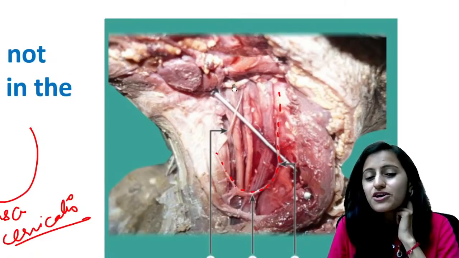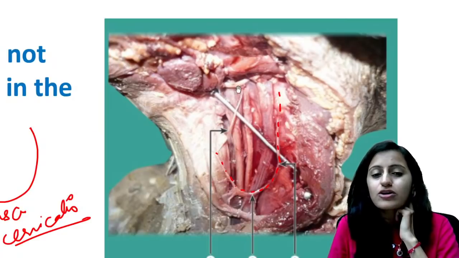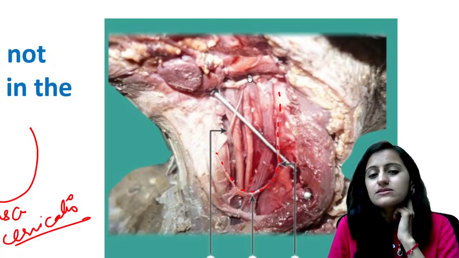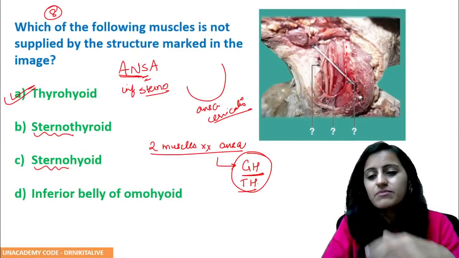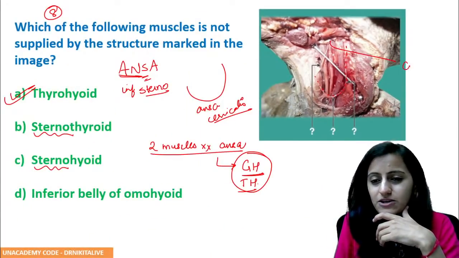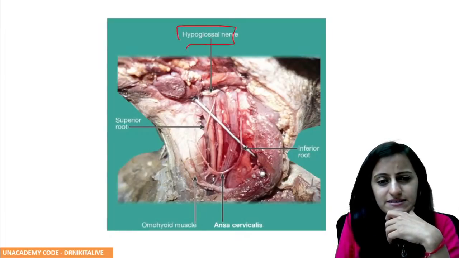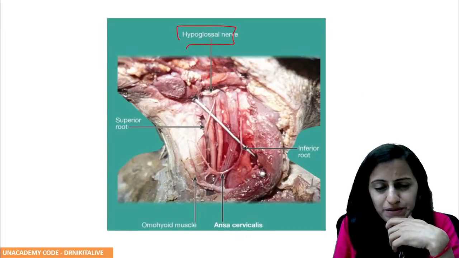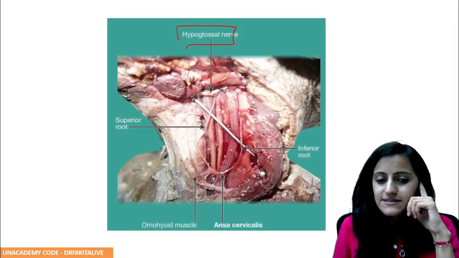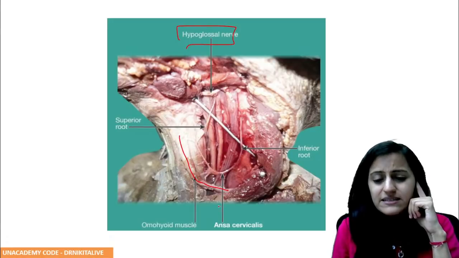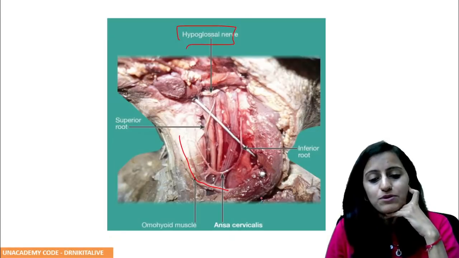You can see it's crossing your carotid. It's a component of your carotid triangle as well. So this is the hypoglossal going towards your submandibular region, going towards the tongue. This is the hypoglossal nerve. You have the superior root and then you have the inferior root of Ansa cervicalis. And this muscle here is your omohyoid, going to the hyoid and coming from the scapula.